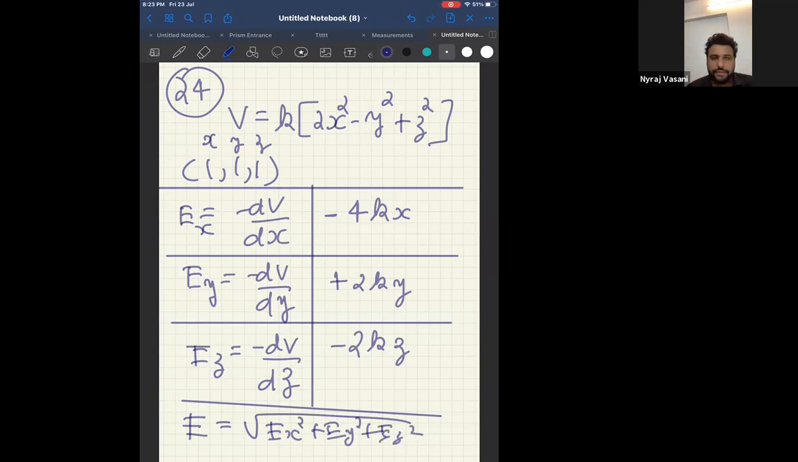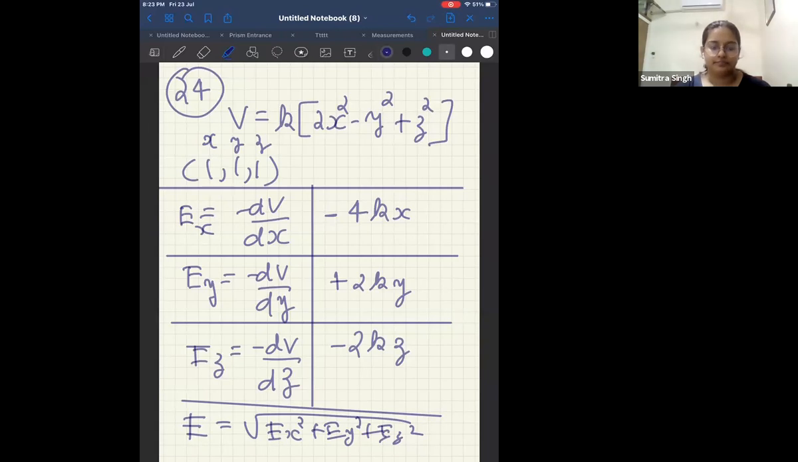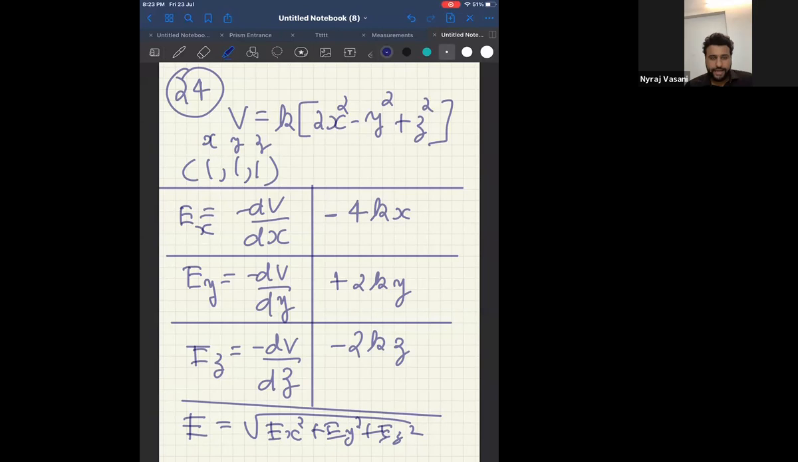Resultant electric field vectors. Now do it and tell me, for people who are not getting 24th, are you getting this by using this logic? E is equal to square root of Ex square plus Ey square plus Ez square. Tell me yes or no. Yes, sir. If you want, I can continue and I'll show you. Answer will be C.